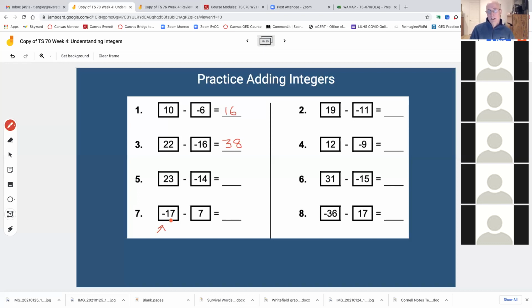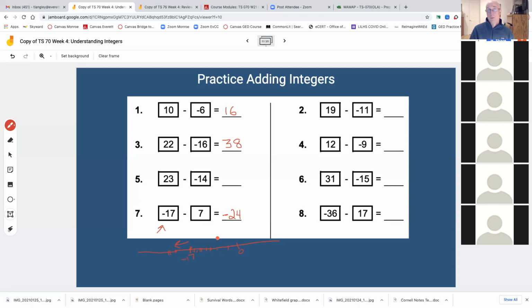I have -17 minus 7. Now there's no double minus here, okay? So if I was on a number line here, and this was 0 and I was all the way to -17, you don't have to copy this down. But if I was at -17 minus 7, it means I'm going to go this way 7 spaces. So if I add them up, 17 plus 7 is 24, right? That sounds about right. And it's a -24.